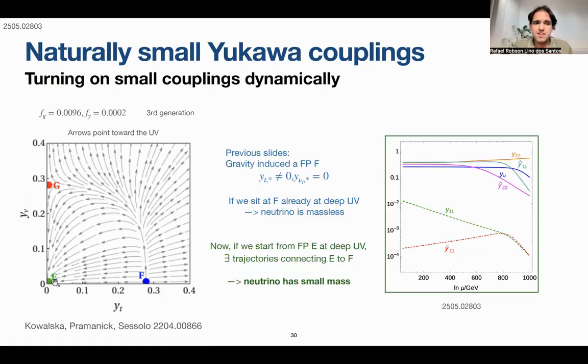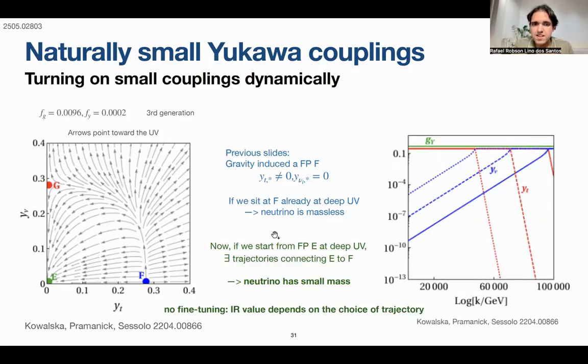But now we also have a different fixed point in our model, this fixed point E, that is a Gaussian fixed point. It allows us to start from this fixed point E in the deep UV and flow towards this attractor F here. Depending on the trajectory that we choose, we can get different masses for the neutrino. And this is one example here in our paper. This tilde 1 controls the mass of the neutrino. See that we can have very small couplings with this. Basically, the infrared value depends on the choice of trajectory, which trajectory we choose from the UV to the infrared.